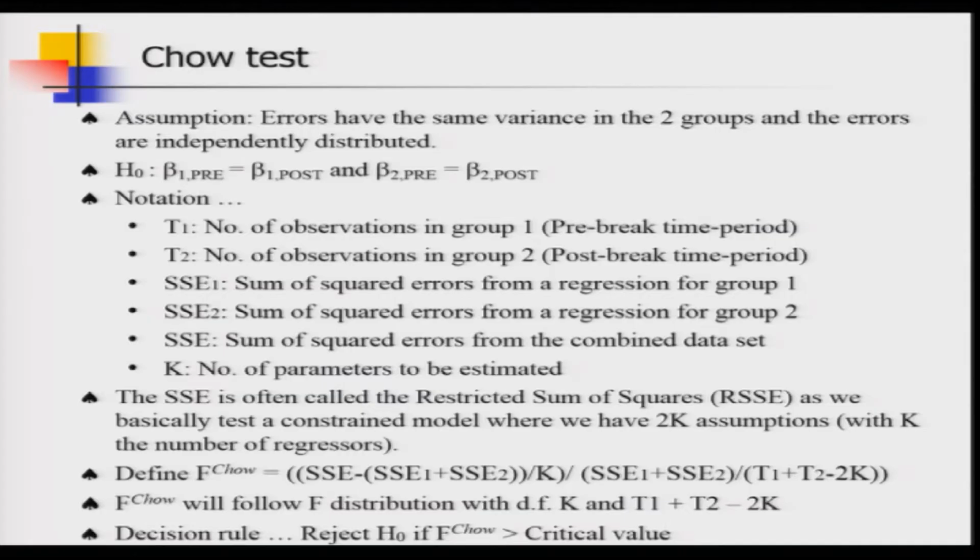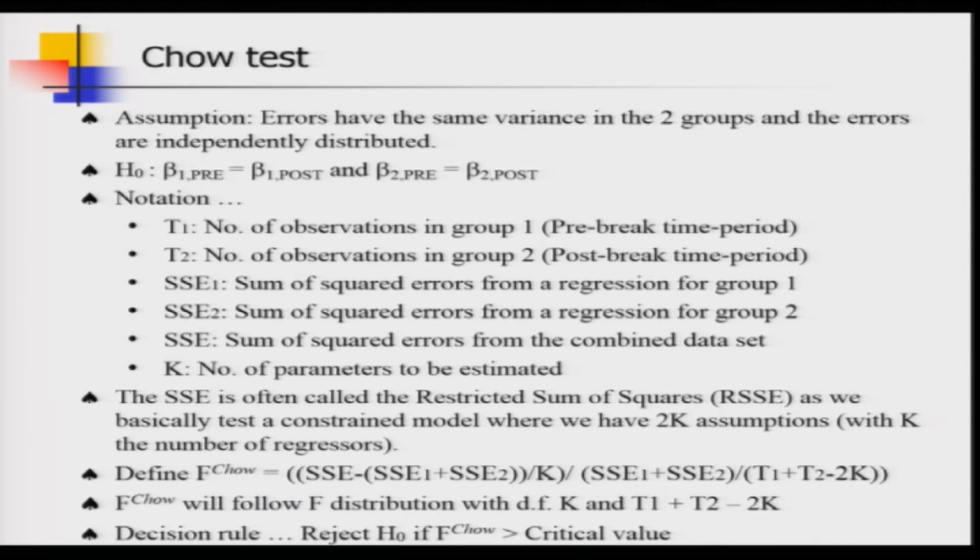But note that the Chow test also comes with some assumptions, and I think this is quite a rigid and strong assumption, but nevertheless the Chow test is very popular in applied econometric work. So, we are covering this Chow test with this assumption clearly stated at the very beginning.